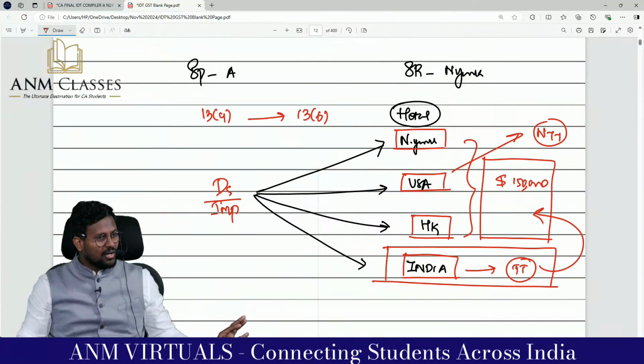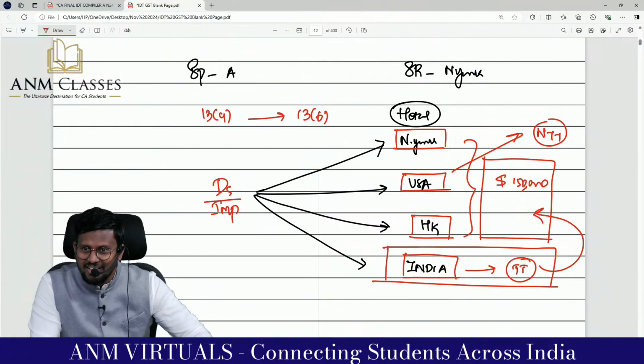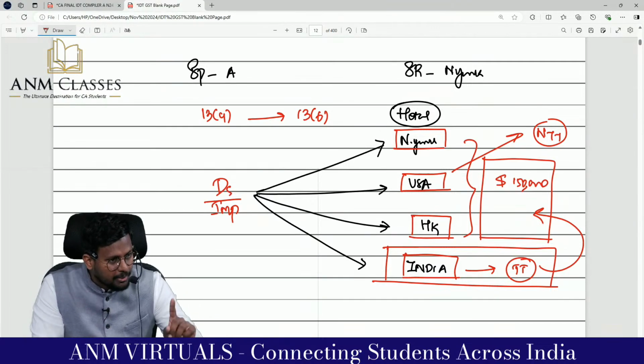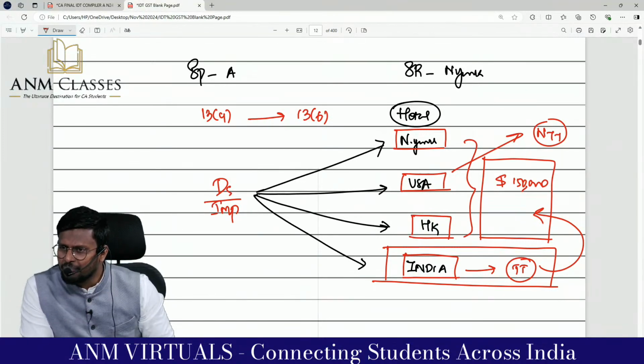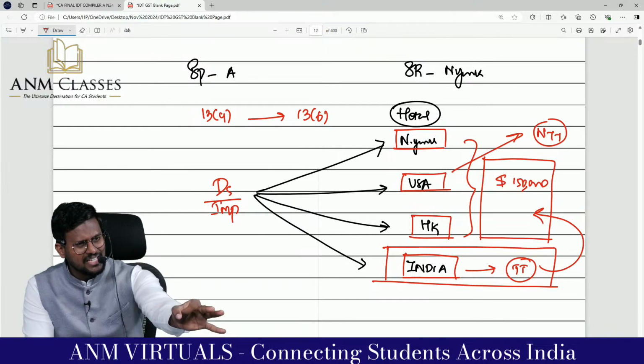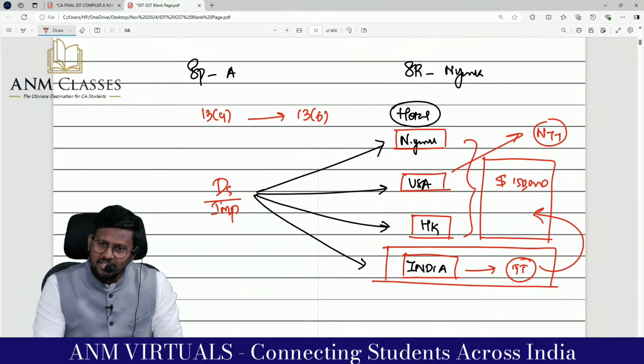Then raise a separate bill. Who asked you to claim or raise it in a single bill? If you are raising it in a single bill, it will be treated that the entire service has been provided in the taxable territory.